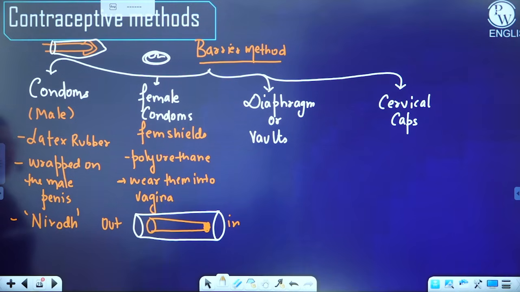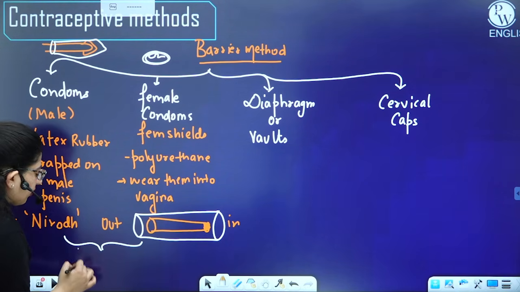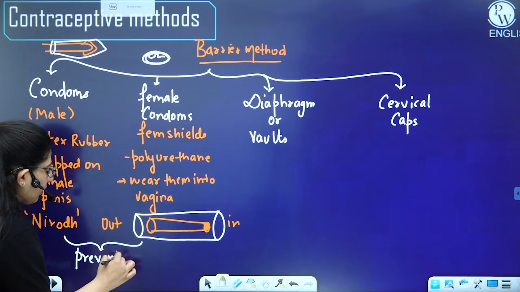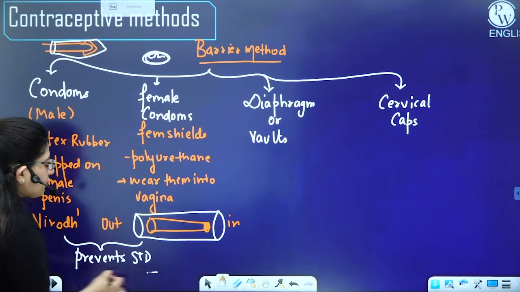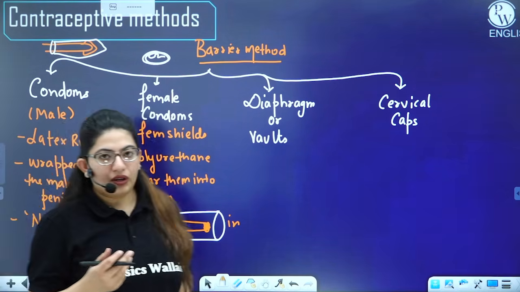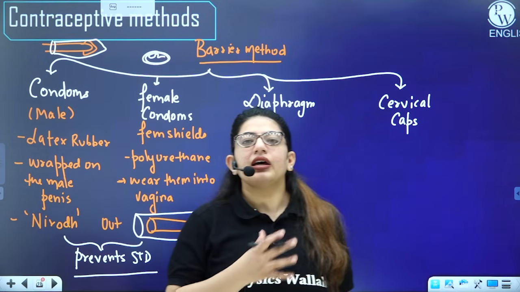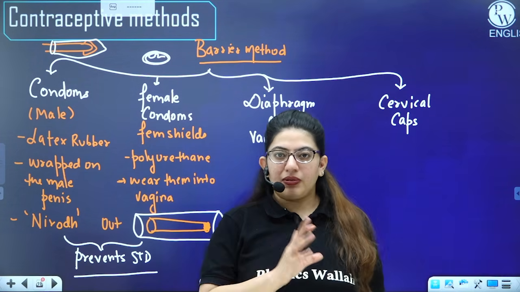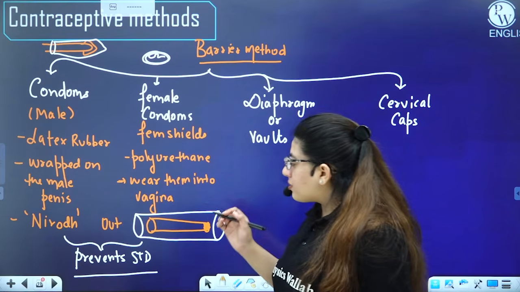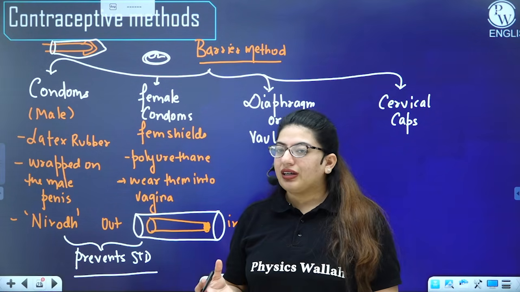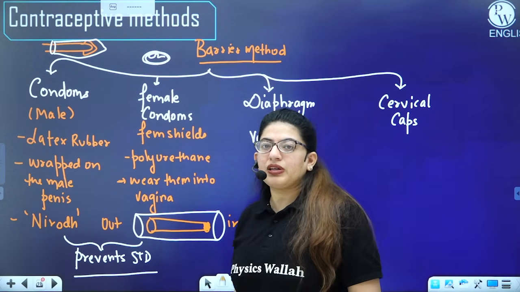Okay, so typically they are covering the genitals. So we say that both of these prevent STDs. Right? For an STD, there should be a criterion that the genitals come in contact so that the fluid will be in contact and one could infect the other person, right? So here, since the genitals are not coming into contact, the chances of STD are minimal or less.